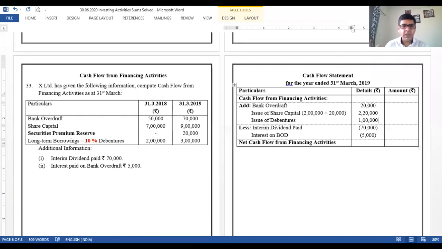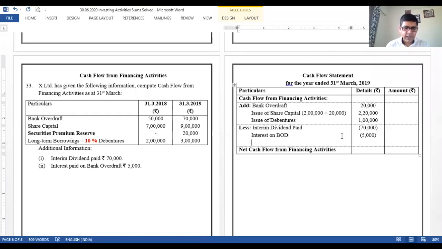1 lakh debentures have been issued, but on which date? That is not known. So that's why 10% of 2 lakh is 20,000. We need to pay interest. When interest is to be paid, it has to be again the cash outflow. So I'll have to put it over there as interest on debentures, right? Amount is 10% of 2 lakh, that will be 20,000, right? So that's all for the sum.